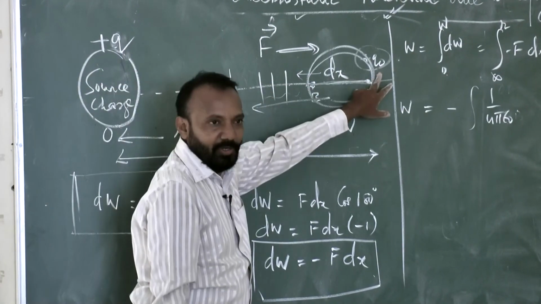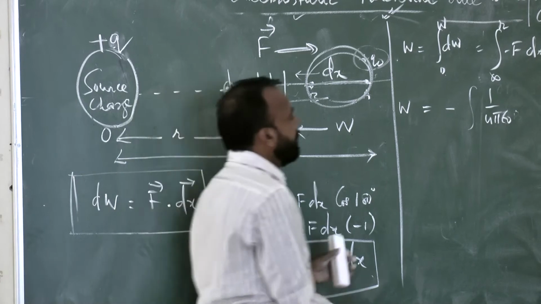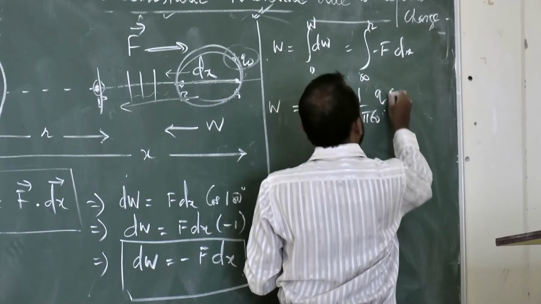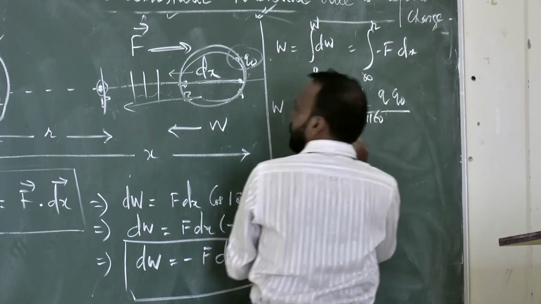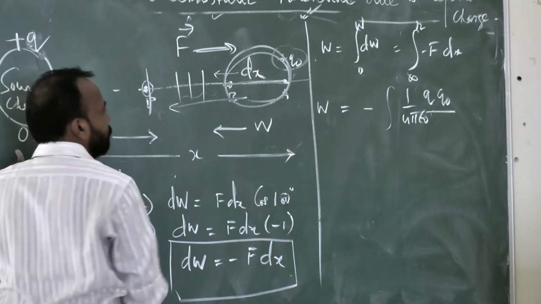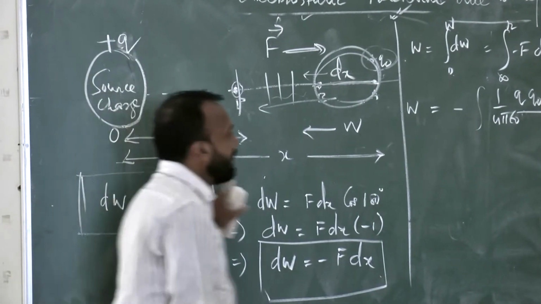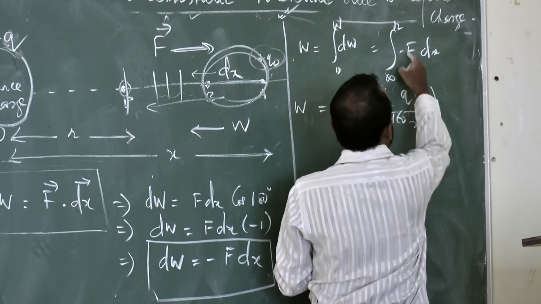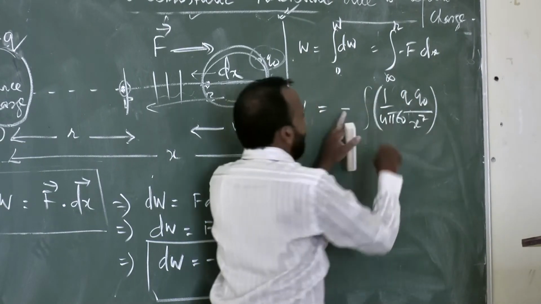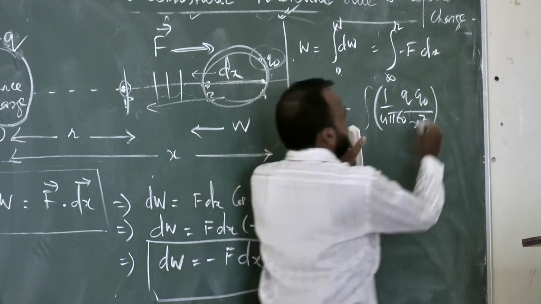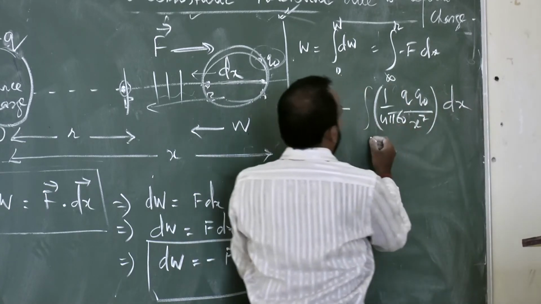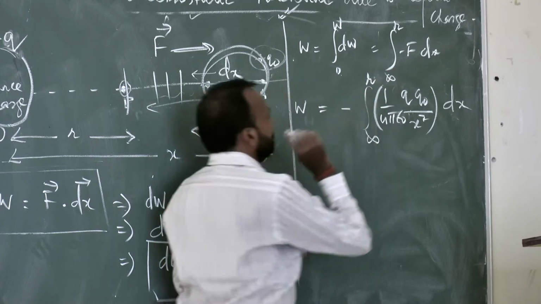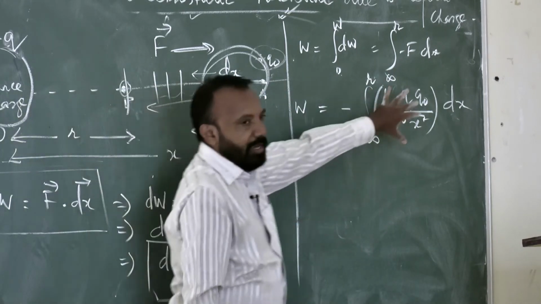One charge is q naught, the other charge is q. So here I will write q naught divided by x square, for the distance x square. This is the force I have written here, and the minus I have already taken in advance, and this is dx, with limits from infinity to r.